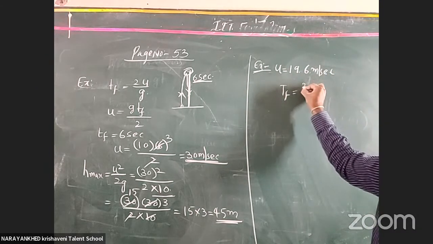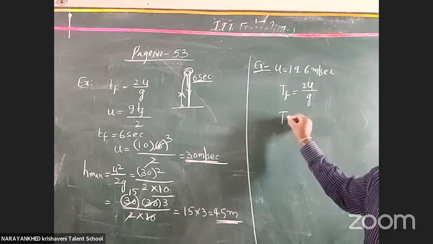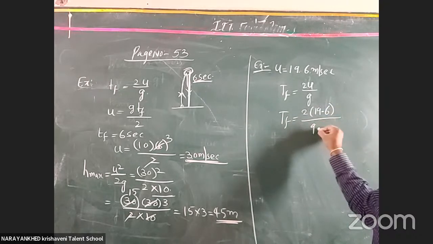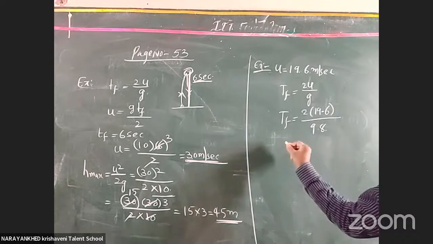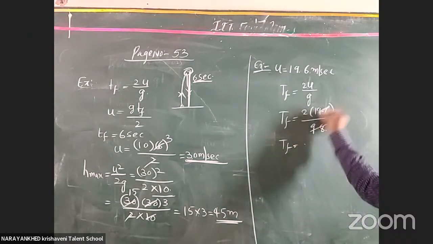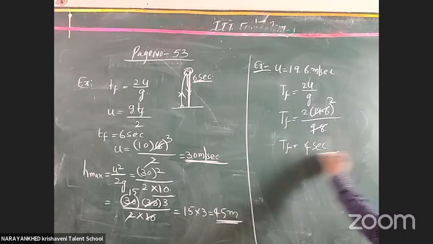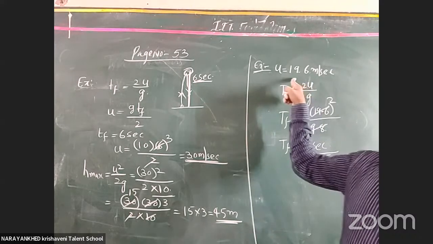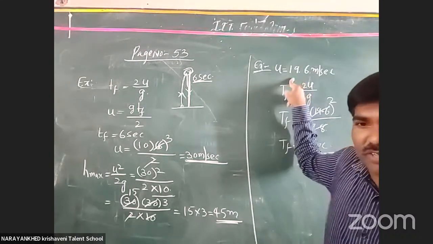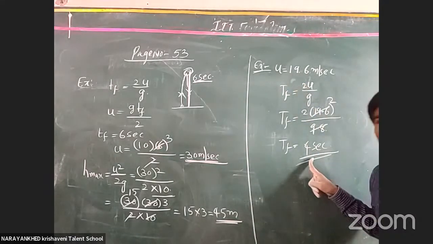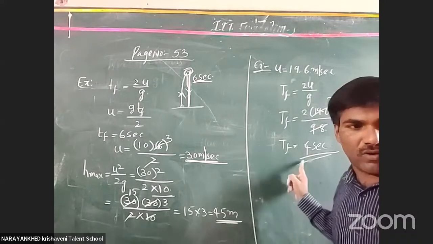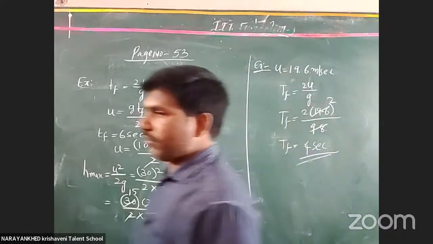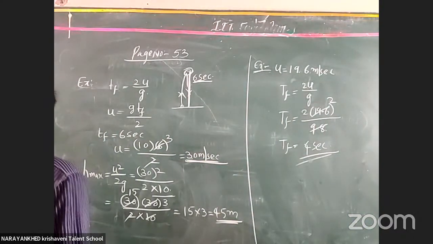The time of flight is equal to 2u by g. Simply, 2 into 19.6 by 9.8 here. Clear or not? Then the time of flight is 4 seconds. Got it or not? When one body is sent with an initial velocity of 19.6 meters per second, automatically the time of flight will become 4 seconds only. Clear or not? Time of flight is only 4 seconds. Got it? This is the concept of time of flight. Please note down.